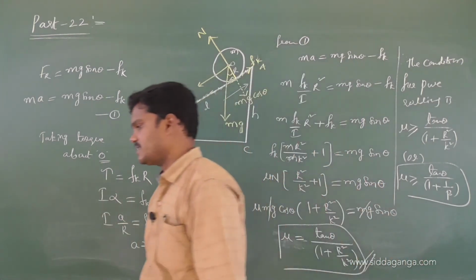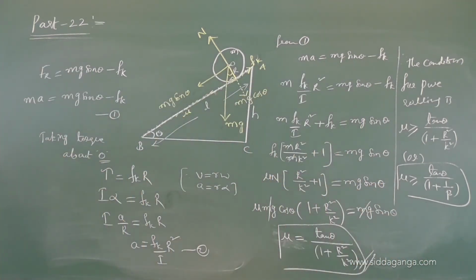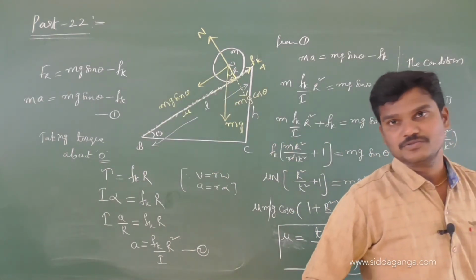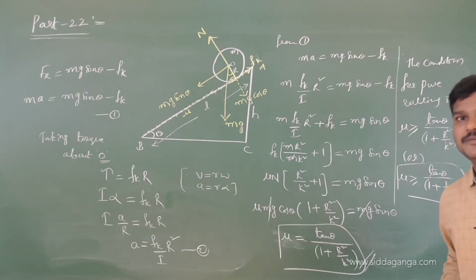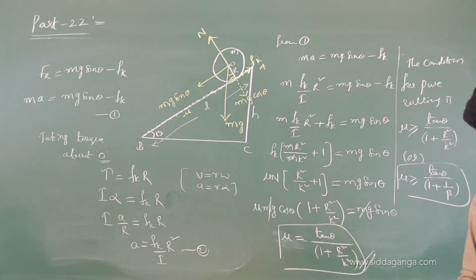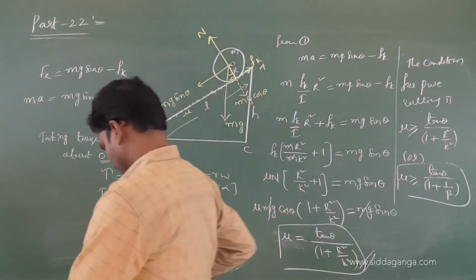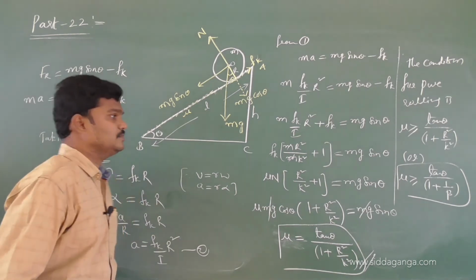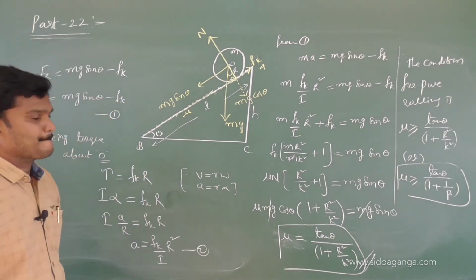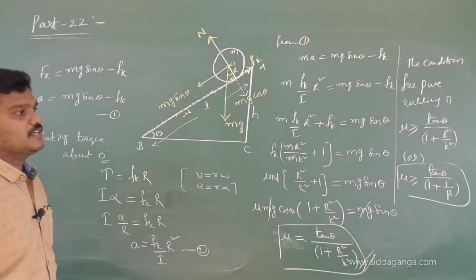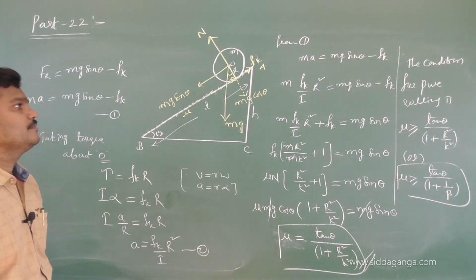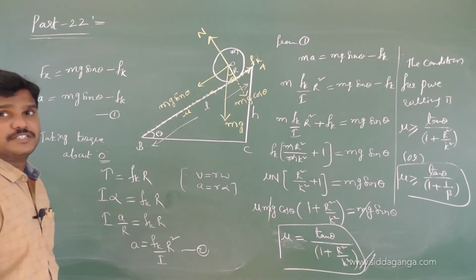So take this complete derivation. Condition for pure rolling. The formula is important to solve a variety of questions. They may give theta, they may give beta and all. Mu greater than or equal to tan theta by 1 plus 1 by beta. Follow the derivation? Yeah.